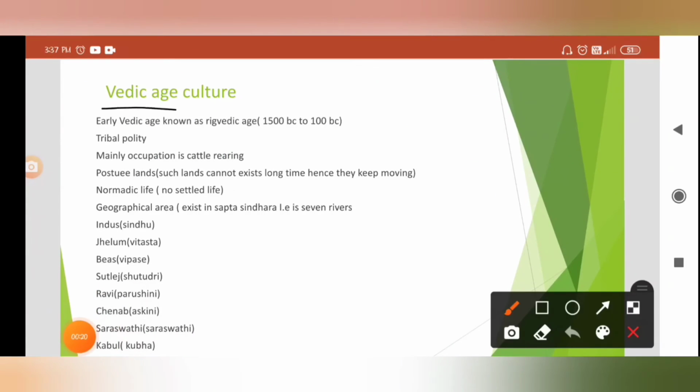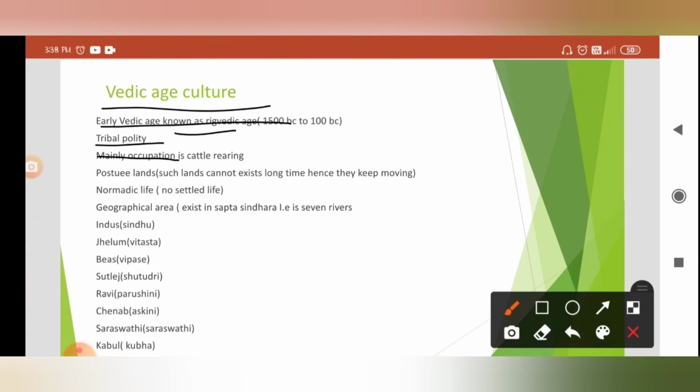And Vedic age culture. So briefly we are seeing the overall Vedic culture. In detail, it was classified into early Vedic culture and late Vedic culture. In detail, in further slides, we are going to understand. Here, briefly, the early Vedic age is known as the Rigvedic age, and there existed a tribal polity in Vedic culture.